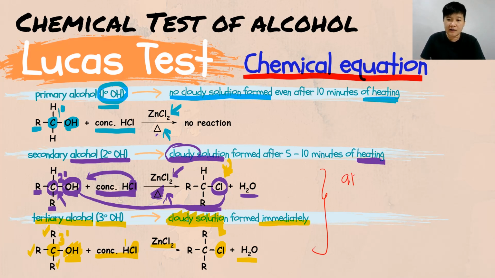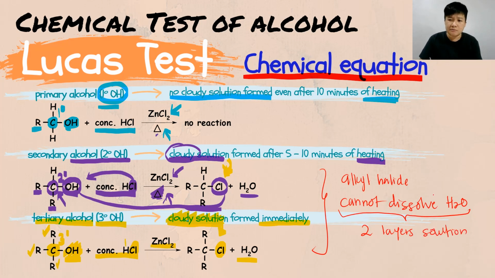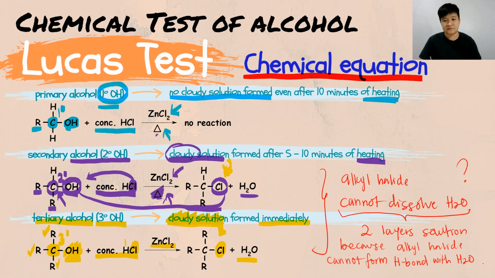The alkyl halide that you form over here cannot dissolve in water. So when it cannot dissolve in water, you will have another observation, which is 2 layers solution. But why can the alkyl halide not dissolve in water? Because your alkyl halide cannot form hydrogen bonds with water molecules.